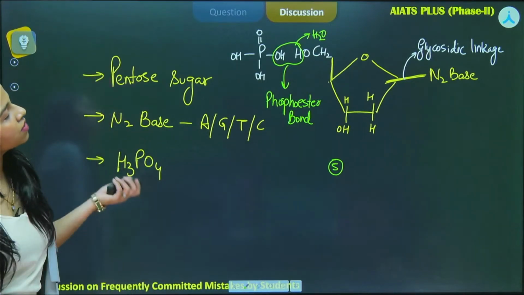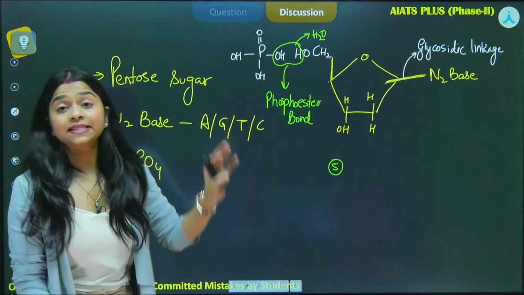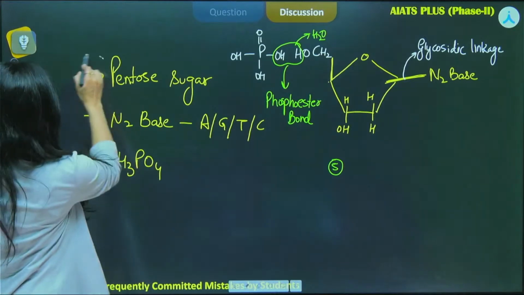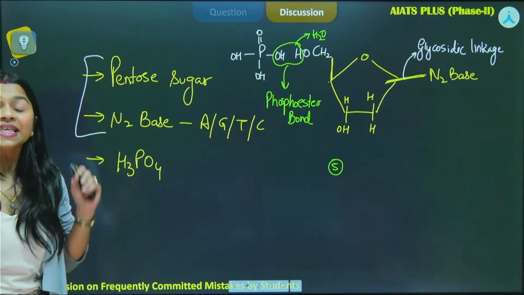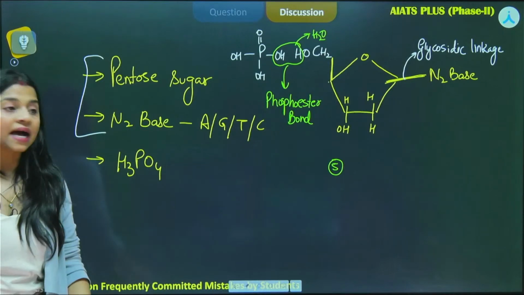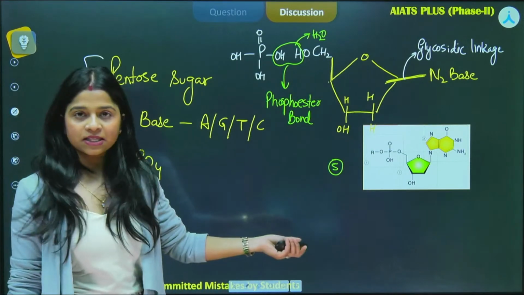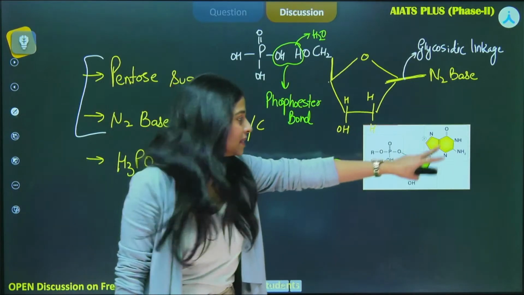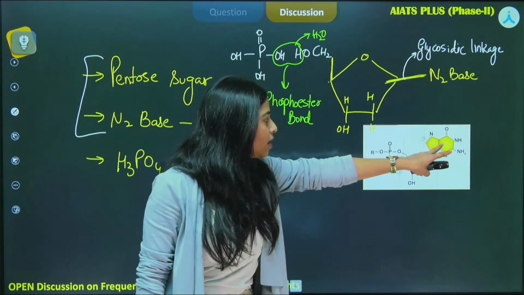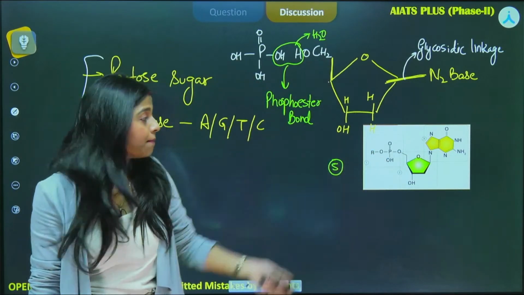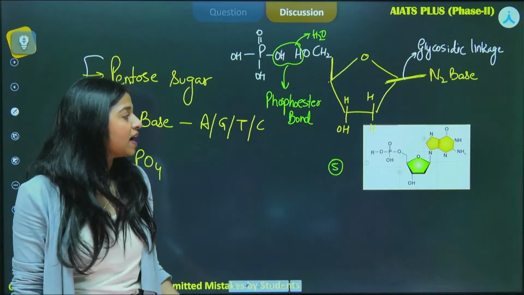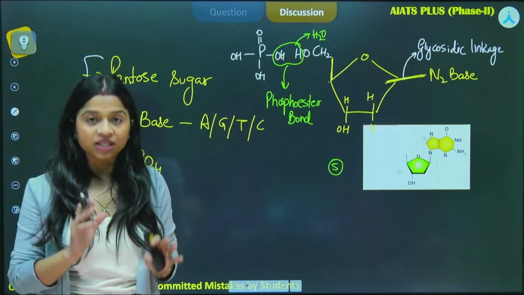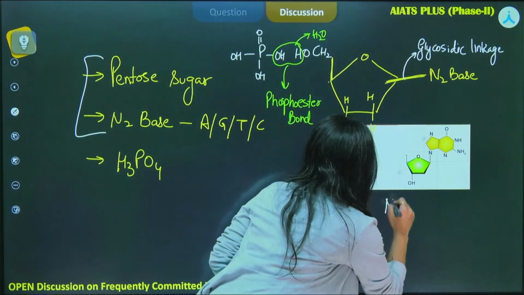Right, now if we are taking up, let's say the phosphate group is not attached. If we only talk about the first two, in this case it will be called a nucleoside. You can see in this particular representation, this is the whole structure of a nucleotide. This is the pentose sugar, this is the nitrogenous base, that is adenine over here, and this is our phosphate group. But this is the nucleotide. If I say this phosphate group is removed, or it hasn't been attached yet, it is called a nucleoside in that case.